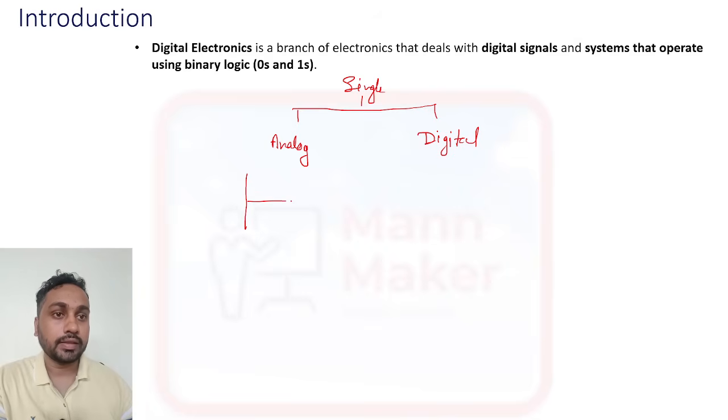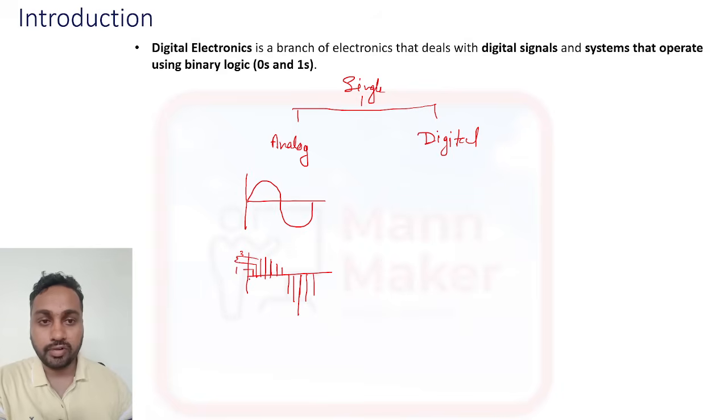If you see the graph of an analog signal, it has a different amplitude in each time period. You can see here we have different amplitudes with time interval. Here you can consider this is 1, this is 2, this is 3. So we have different amplitudes. Here also this is -1, then this one is -2. So an analog signal has different amplitudes.